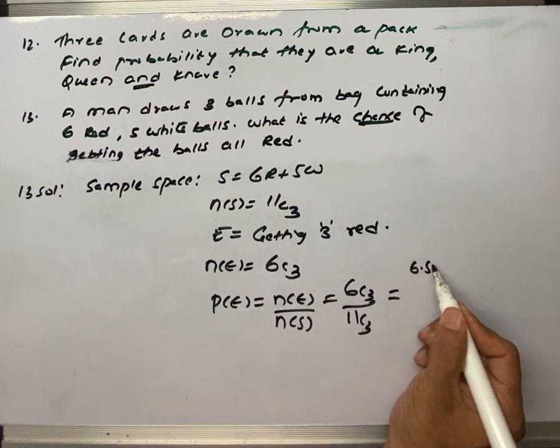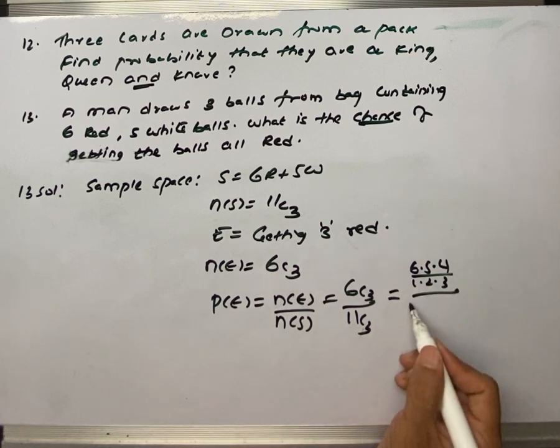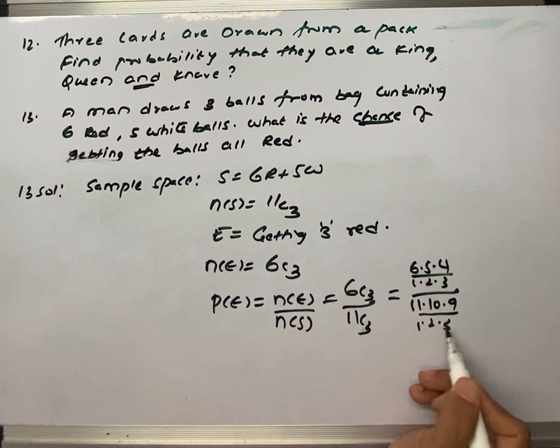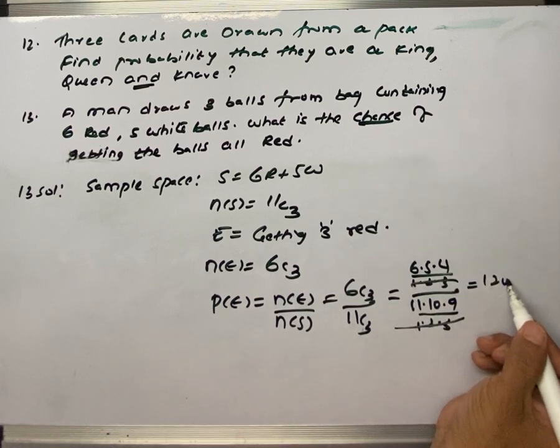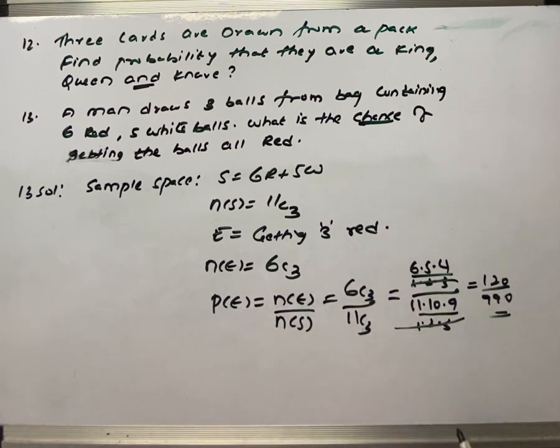For 3 what we have to do? 6, 5, 4 by 1, 2, 3. 6C3 is over. 11C3 is 11 into 10 into 9, reverse 3, forward 3 numbers. 1 3s are 3, 3 4s are 12, this is 120, 11 9s are 99, 10s, 990. In that way you can write this. By cancelling this one also you can write.